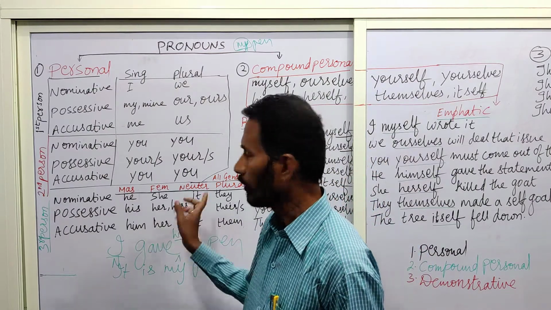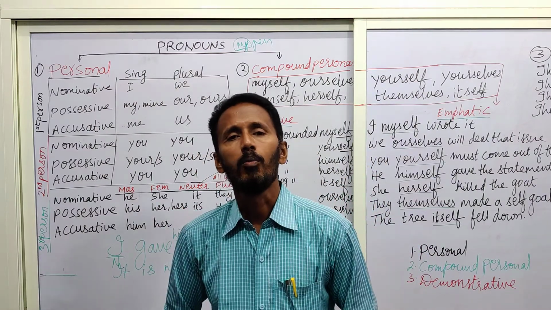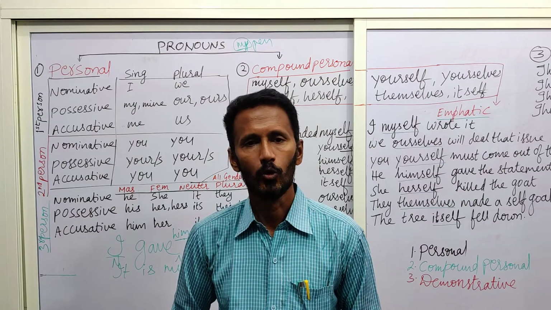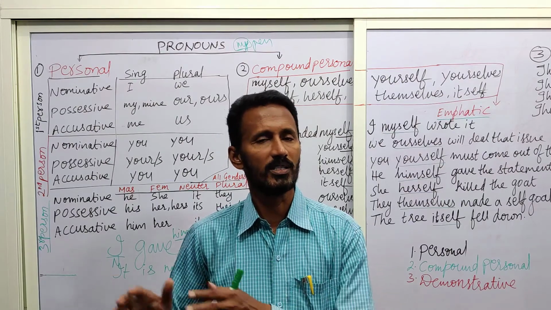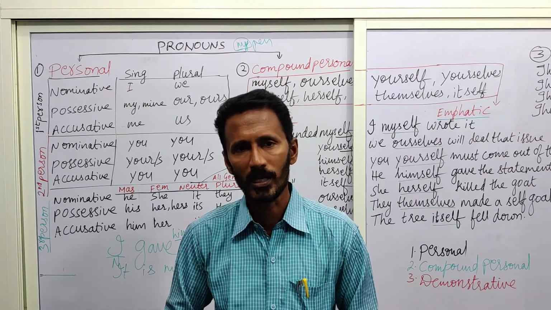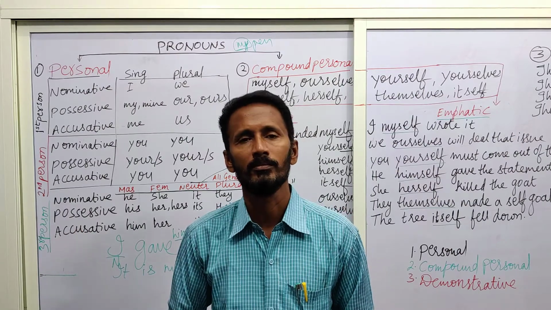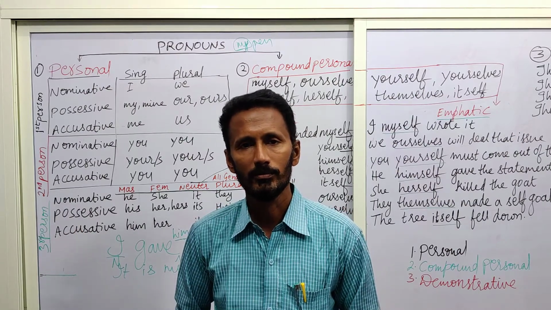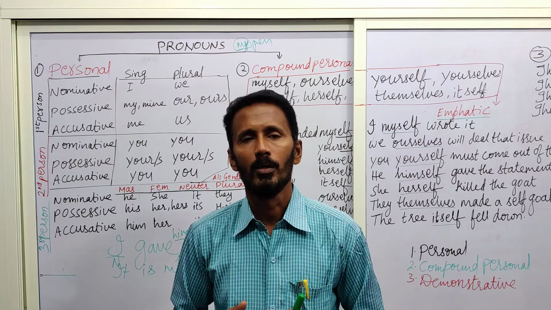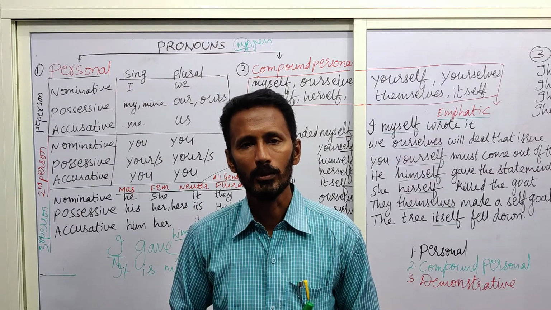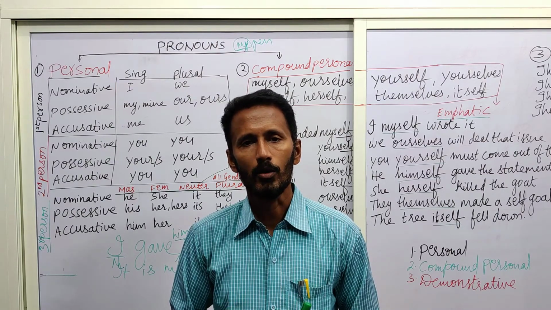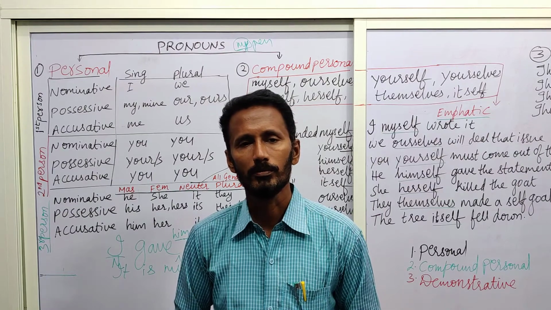So these are called possessive pronouns. Hope you understood the heading. If I keep a separate heading as possessive pronouns, I am supposed to teach these things only. There is nothing else. Possessive pronouns means the pronoun which tells about ownership.